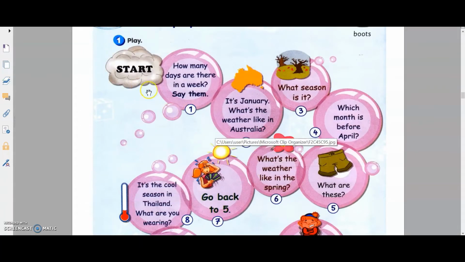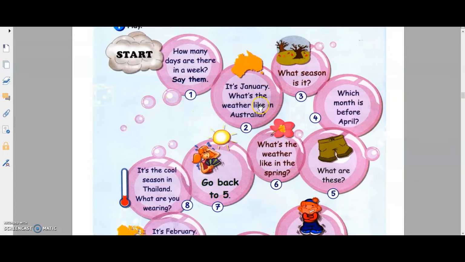If you have to answer the question, let's say you stop at the first bubble here. You have to answer how many days are there in a week. You can answer there are 7 days in a week. Then you have to say the days: Sunday, Monday, Tuesday, Wednesday, Thursday, Friday, Saturday.